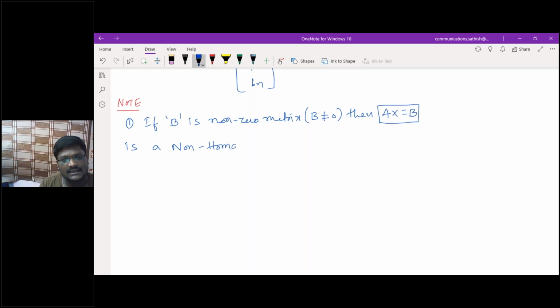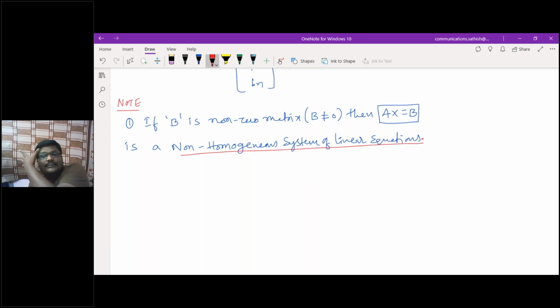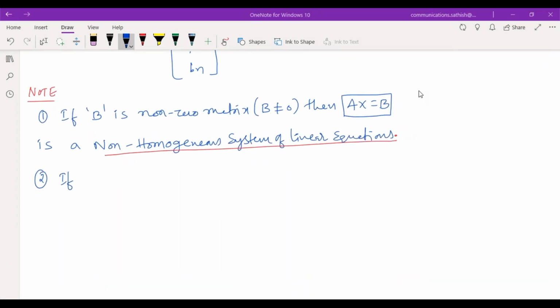I used to call it a non-homogeneous system of linear equations. Got my point? When B is a non-zero matrix, then I can call that equation a non-homogeneous system of linear equations.